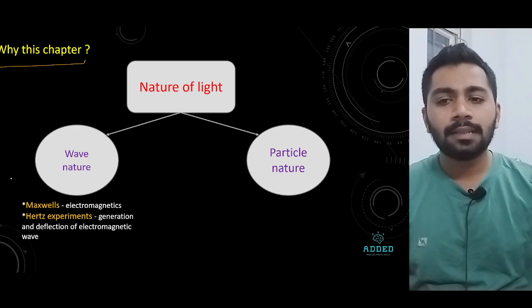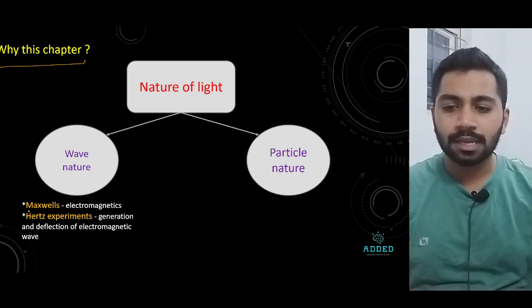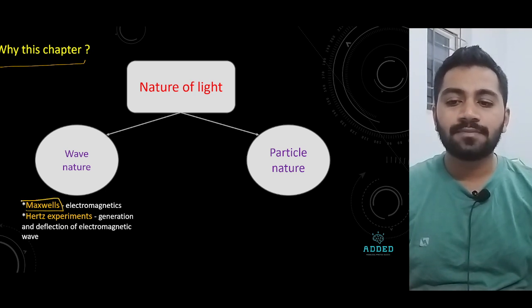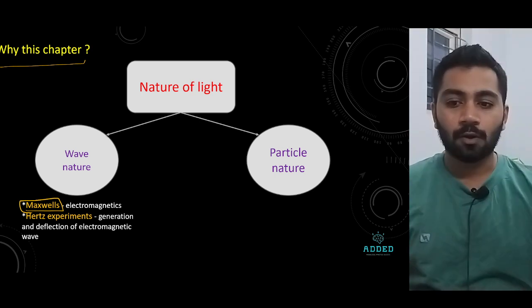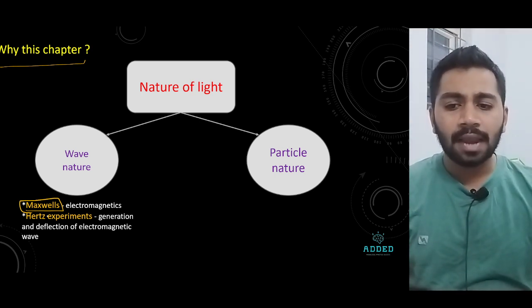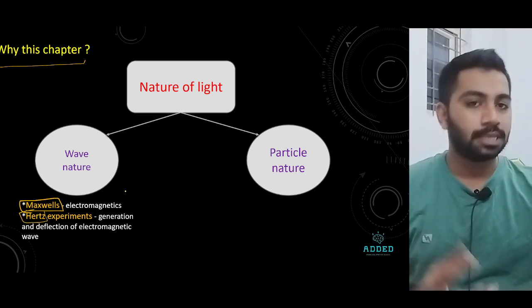So see, in the early 1880s, there were a few scientists. Maxwell, not cricketer Maxwell, it's scientist Maxwell, and Hertz. Hertz is just a scientist, and his experiment name is Hertz experiment.